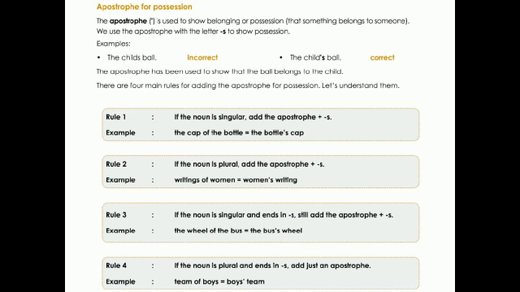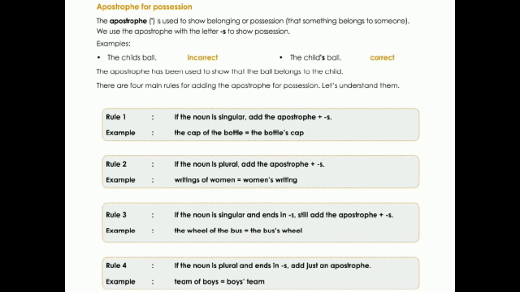Rule 3, if the noun is singular and ends in s, still add apostrophe s. So for words which end with s also, we can add apostrophe s. For example, the wheels of the bus, the bus's wheel. Here we are adding the apostrophe s to a word which ends with s.